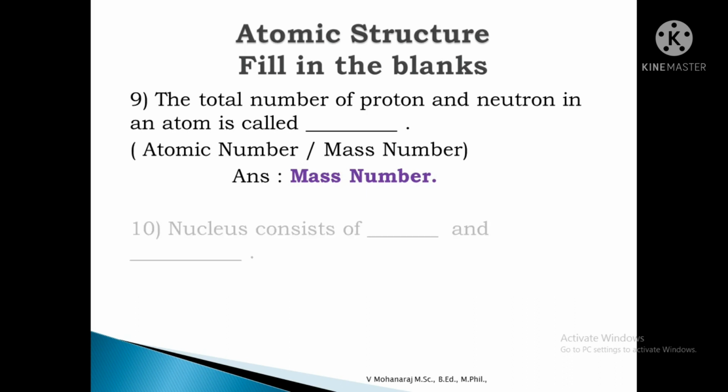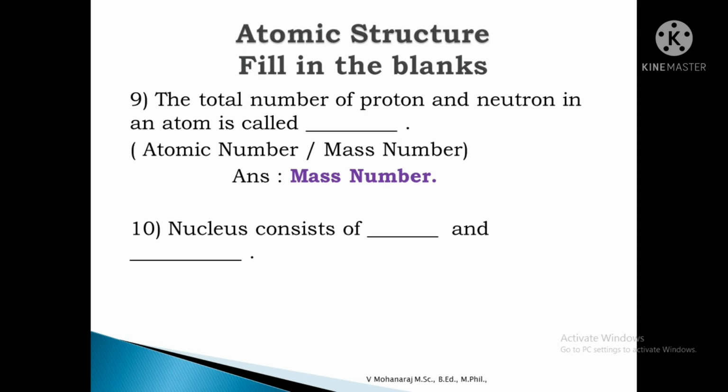Then next one, nucleus consists of dash and dash. The atom consists of three particles: electron, proton and neutron. Among these three, electron revolves around the nucleus in a circular path, and proton and neutron are present inside the nucleus.